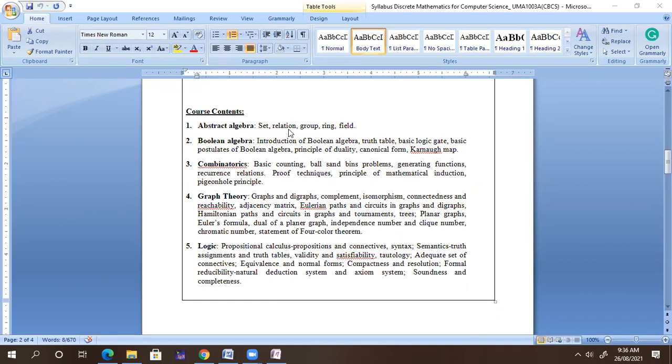We are just going to take an overlook on relation. The important points in this unit are what is meant by group, because this is a new concept for you, what is meant by ring, and what is meant by field. In today's lecture, let's start with the set and see where we finish. After a couple of weeks, we will start with Boolean algebra, then combinatorics, then graph theory, and last is logic. These are our five units. So without wasting time, let's start with the set.